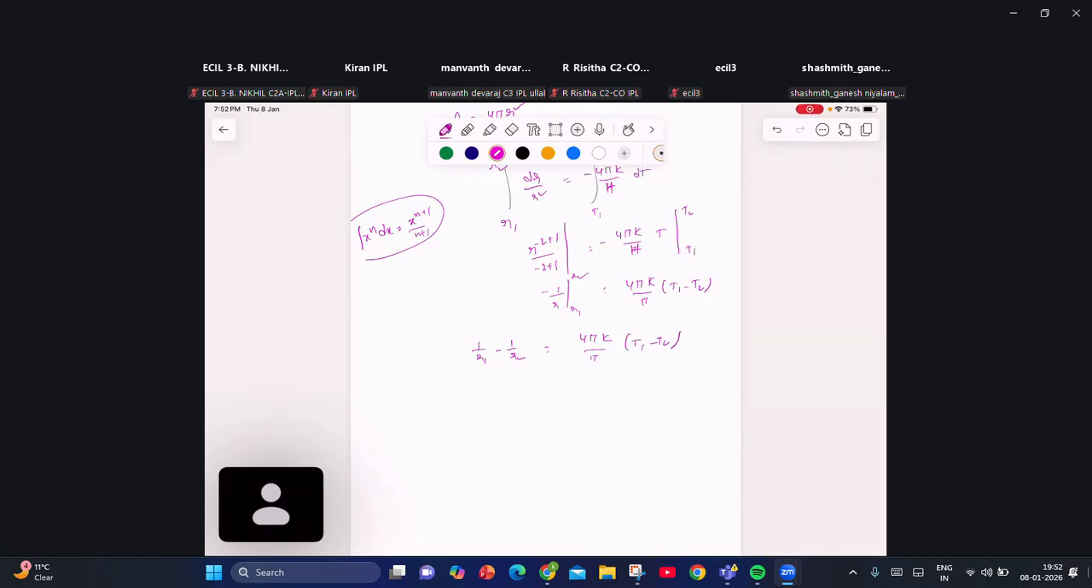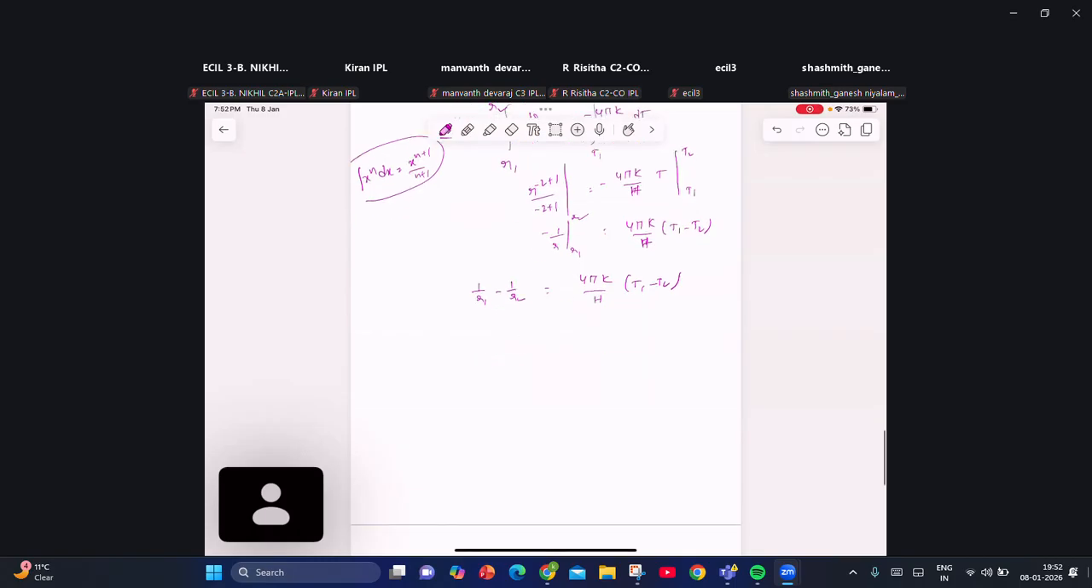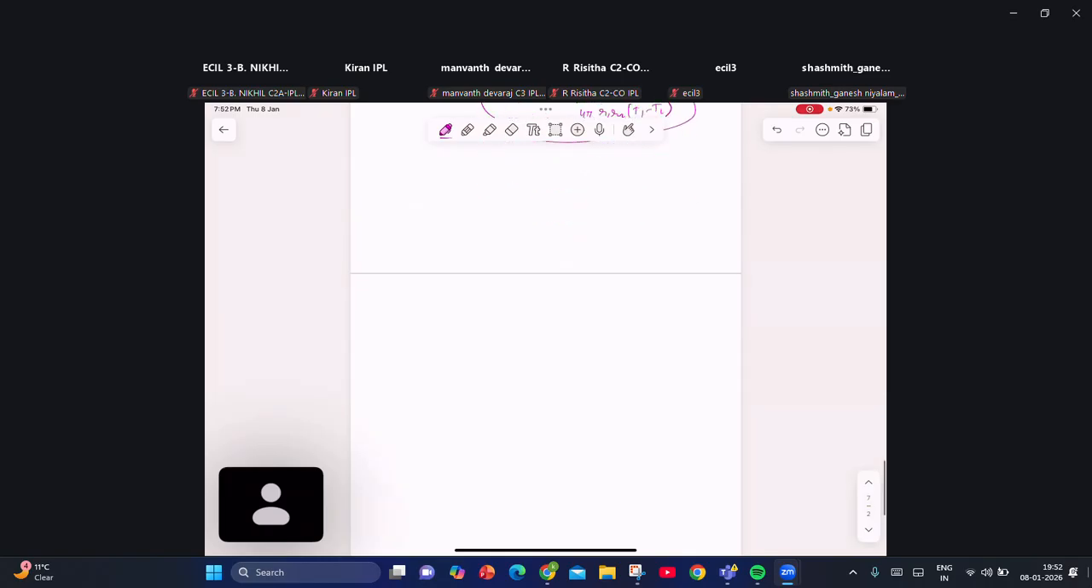Pi and pi can cancel. This is H, not pi. Clear? In the denominator, it is H, the power of the heater. From this relation, we can get the thermal conductivity as H into (R2 minus R1) divided by 4 pi R1 R2 into (T1 minus T2), the steady state temperature difference. This is the way to express radial flow of heat.